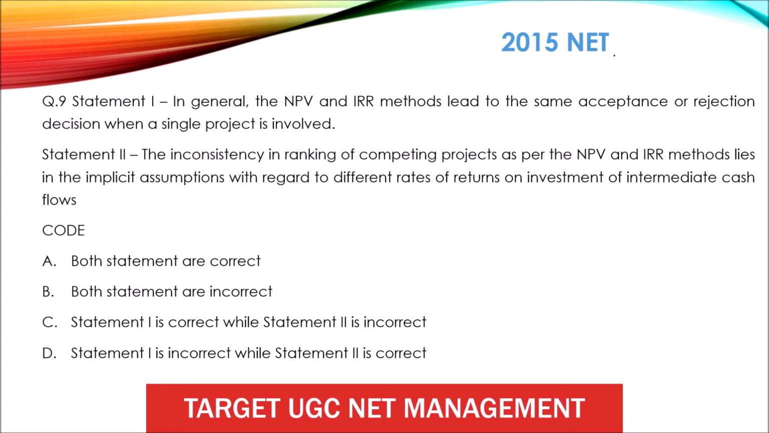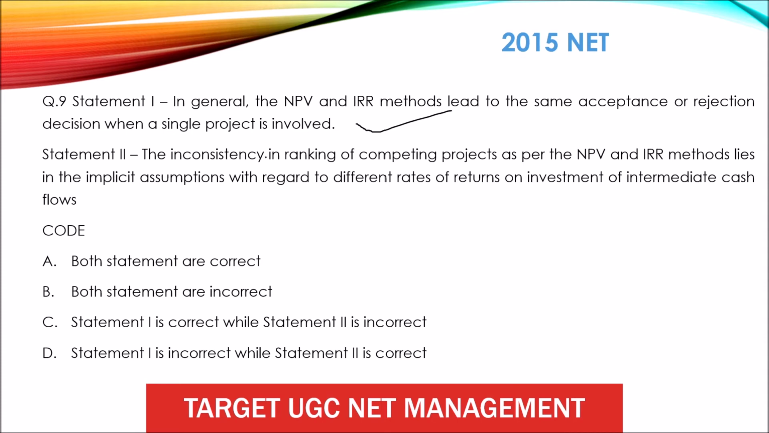So the codes are given. Both the statements are correct. Both statements are incorrect. Statement 1 is correct while statement 2 is incorrect. Statement 1 is incorrect while statement 2 is correct. So if you read the statement, in general, the NPV and IRR methods lead to the same acceptance or rejection decision when a single project is involved. Right? Good.